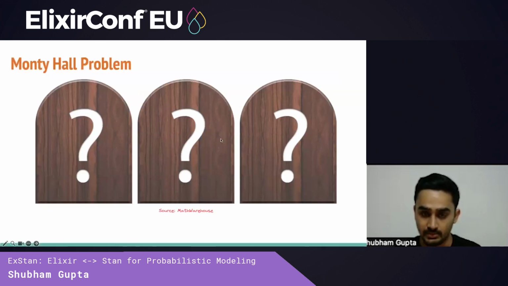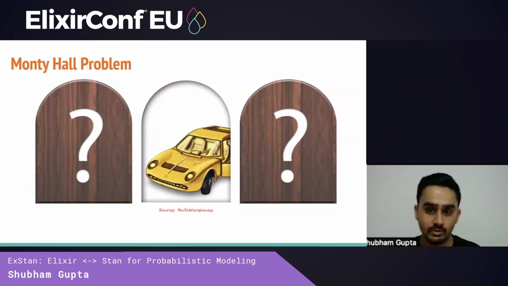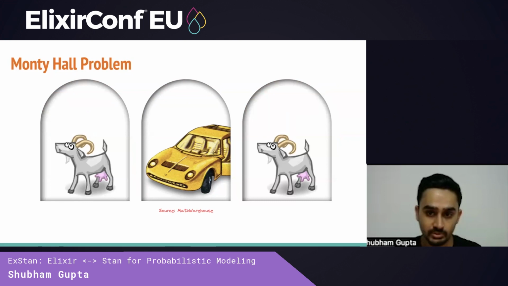So the game show Let's Make a Deal was a famous game show run by host Monty Hall, where you as a contestant would have the chance to win a beautiful car. The game starts off with 3 doors. Behind one door is the beautiful car that you would like to win. However, behind the other 2 doors, there is a goat where you don't win anything.